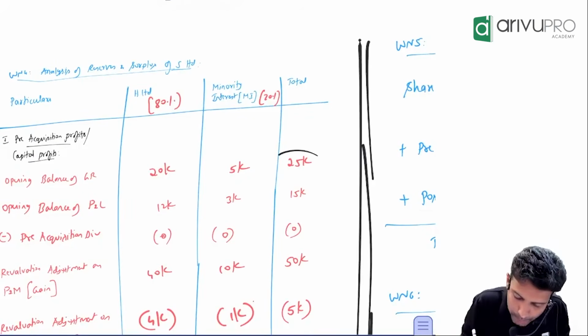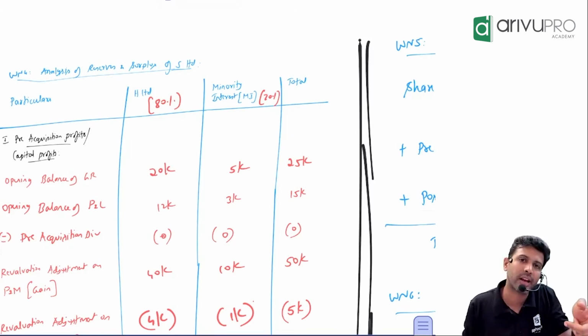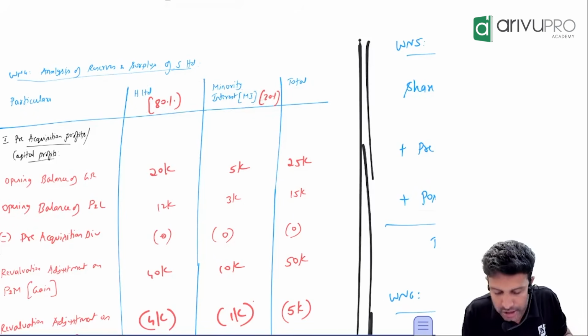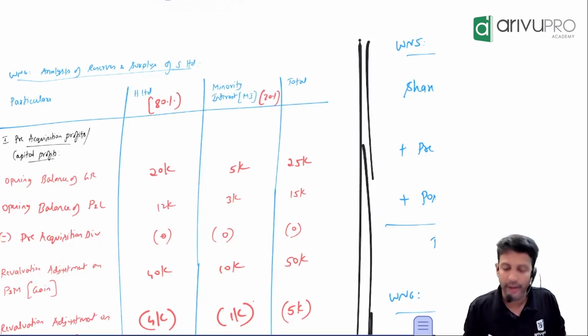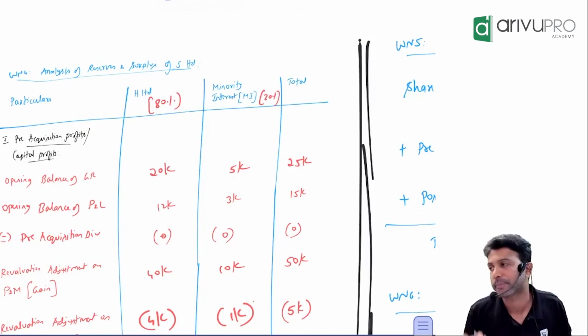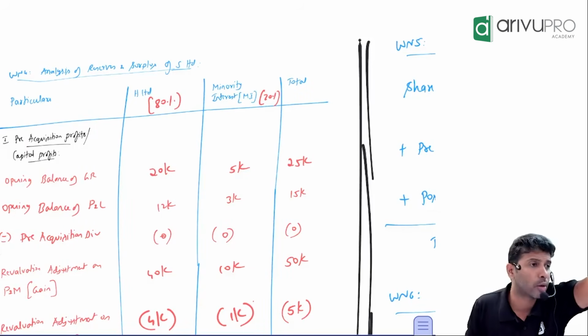This is whose general reserve opening balance? Subsidiary's. And the subsidiary's reserve will get distributed among whom? Holding and minority. In this problem, in which ratio? 80 and 20. If you do 25,000 into 80%, you will get 20. If you do 20% of 25,000, you will get 5. Done.